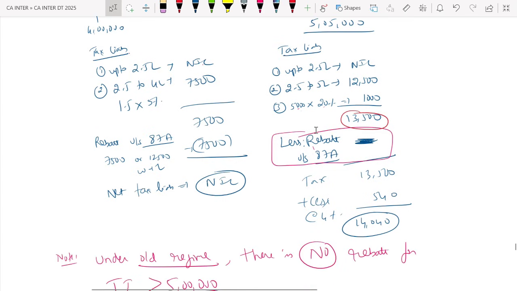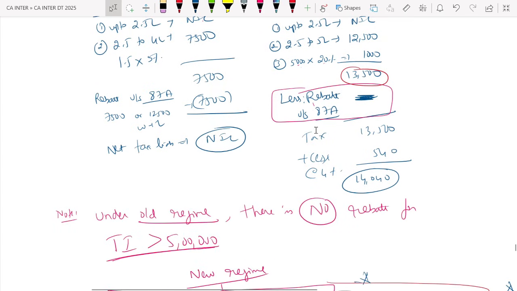Done. So under the old regime, there is no rebate for total income more than 5 lakh. Everybody with me? Thumbs up, thumbs up.